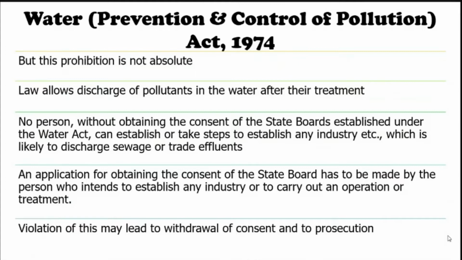For example, if we are going to establish a tannery that generates wastewater, and this wastewater goes to the receiving water bodies, then establishing tanneries or certain kinds of industries which generate wastewater requires consent from the state pollution control boards. Otherwise, they are violating the Water Act.